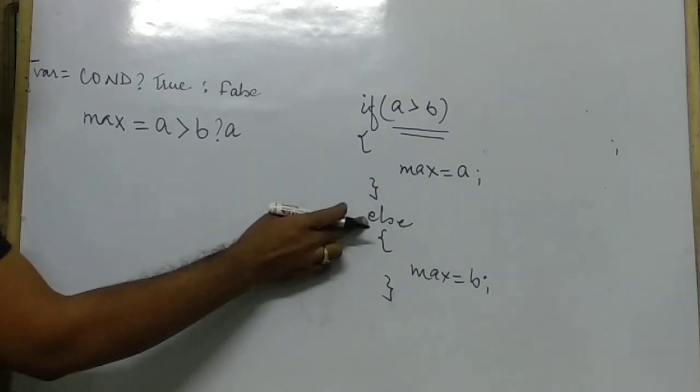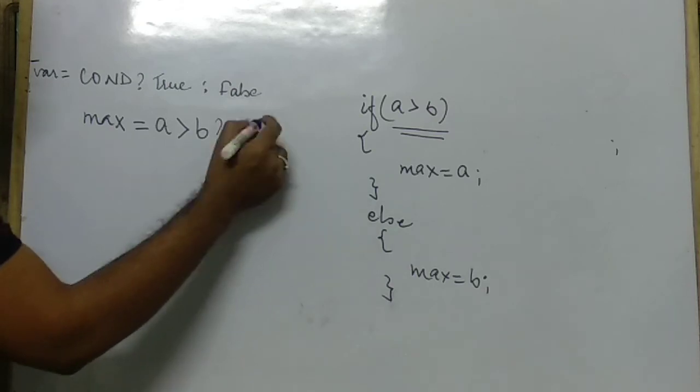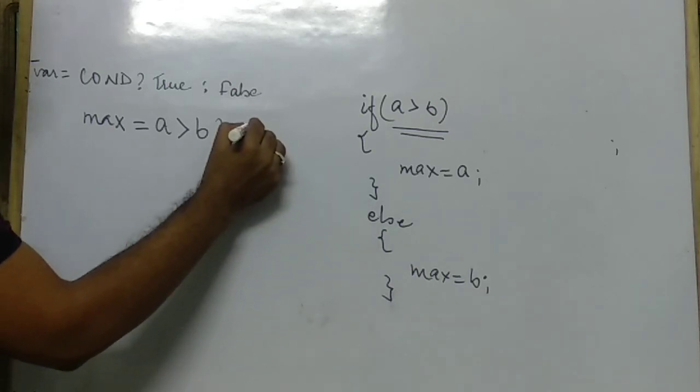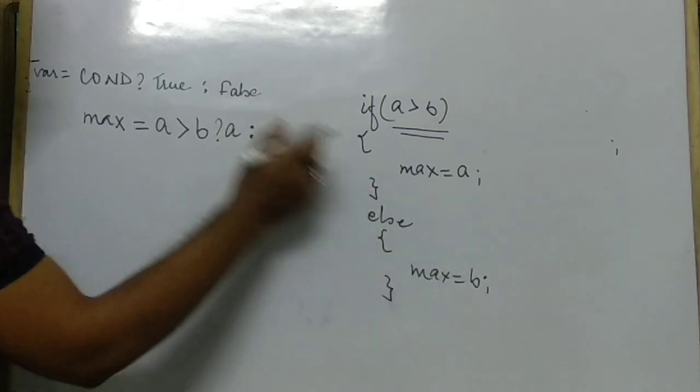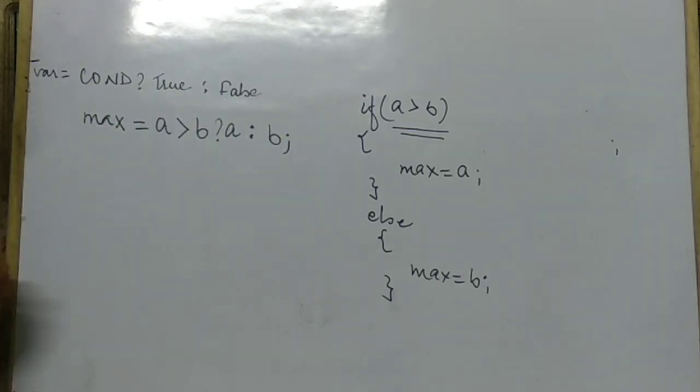And in the false part, that is the else part, write a colon, and in the else part write b. So right here b. Okay, finished. So this much you have to write. Check what the condition is, and depending upon the condition, what is the true statement and what is the false statement.